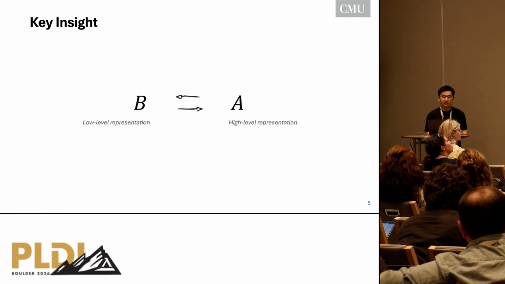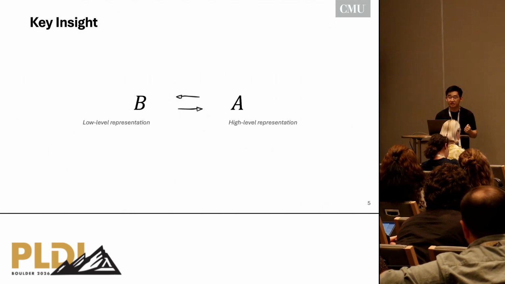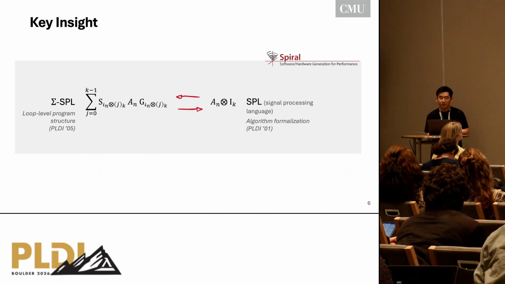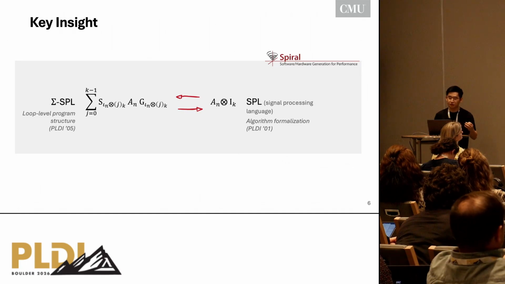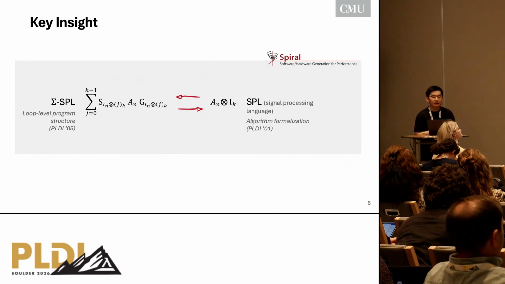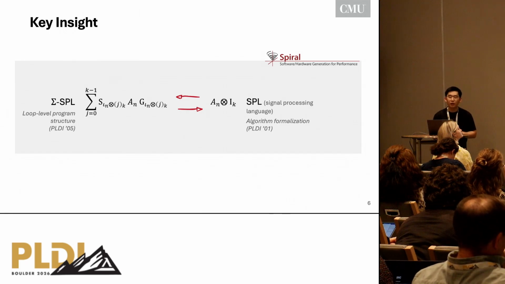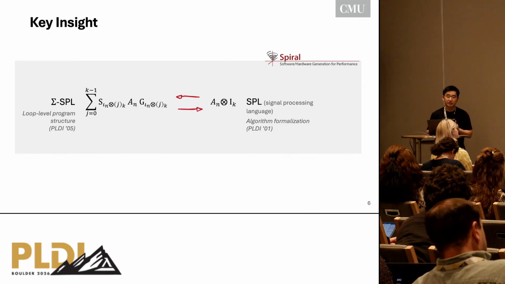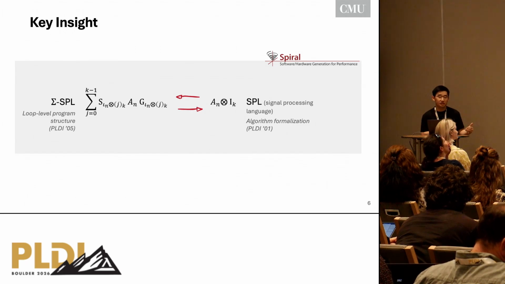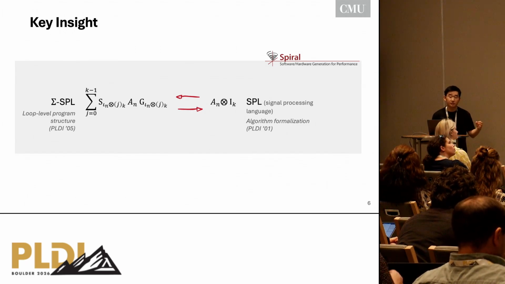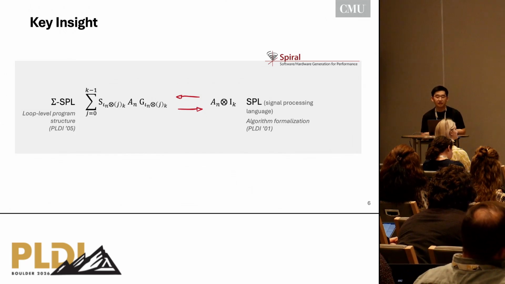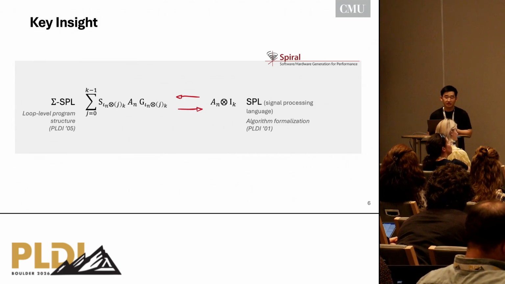This exists in many compilers and code generation systems, for example in a code generation system called Spiral, which has been developed for over 25 years. We don't need to understand the math here, but in Spiral, we go from one level of mathematical abstraction, the SPL on the right-hand side, to a lower level mathematical abstraction on the left-hand side called Sigma-SPL, which captures the loop-level program structure, whereas SPL captures more of the algorithm side.